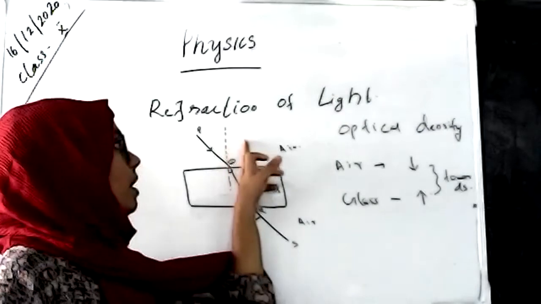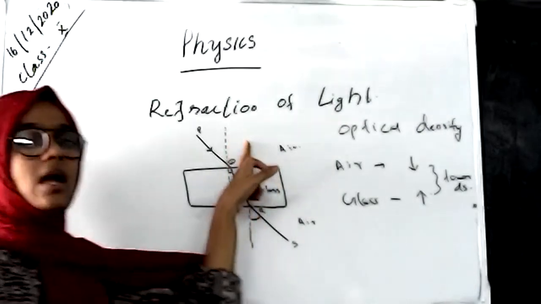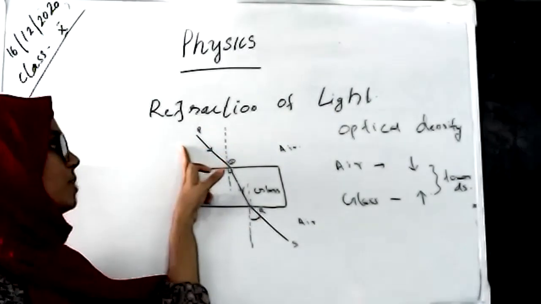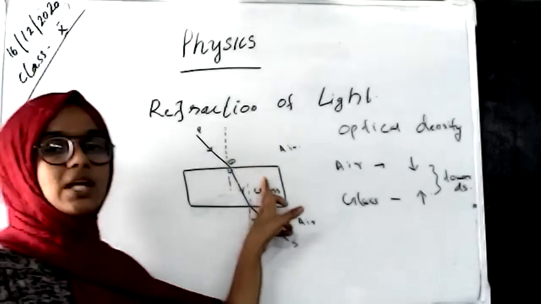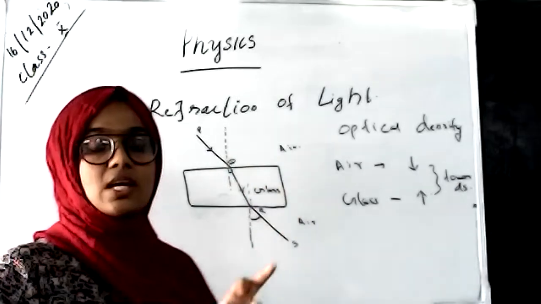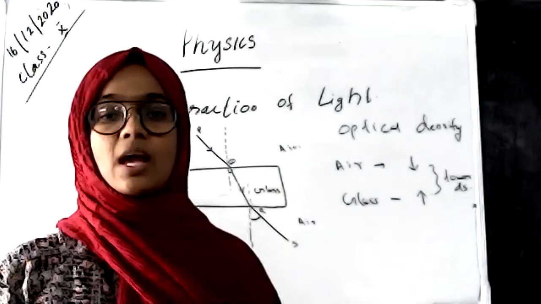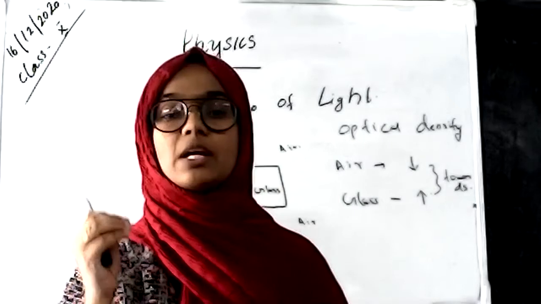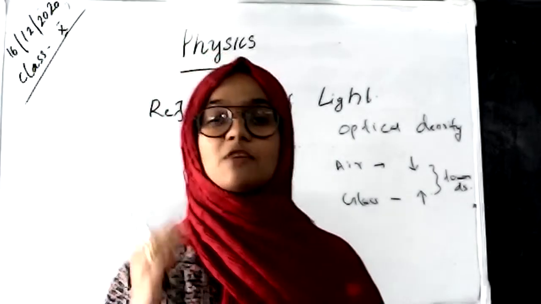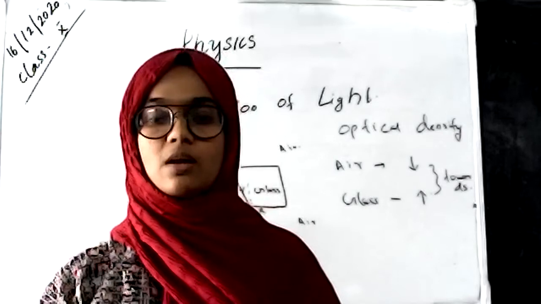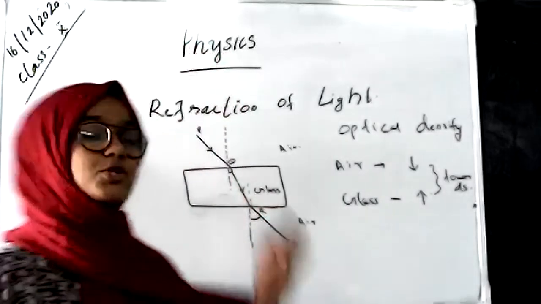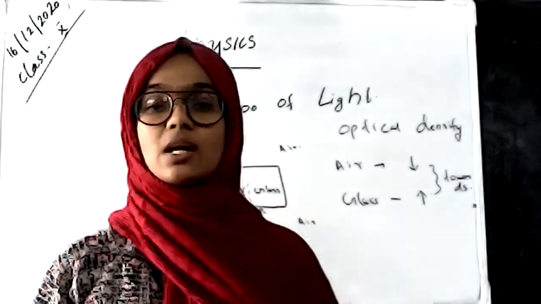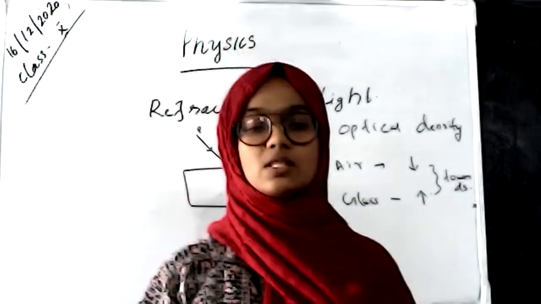So when a ray of light comes from a lower optical density medium to a higher optical density medium, the refraction is towards the normal, and when an incident ray comes from a higher optical density medium to a lower optical density medium, the refraction is away from the normal. That is the difference between the two refractions that occur in different media. And this refraction depends on the optical density of the medium.